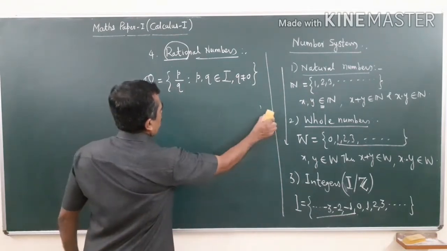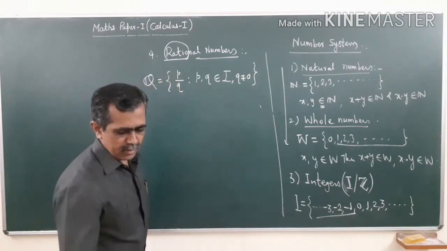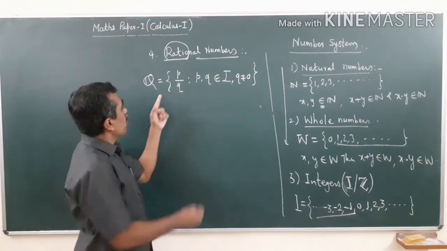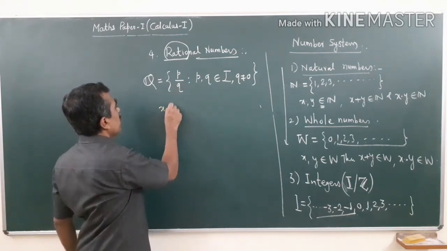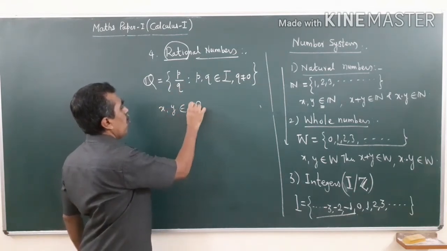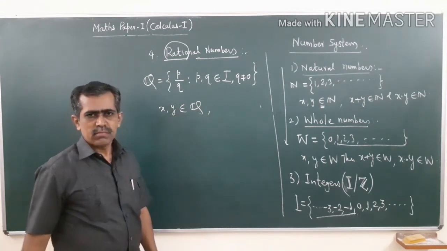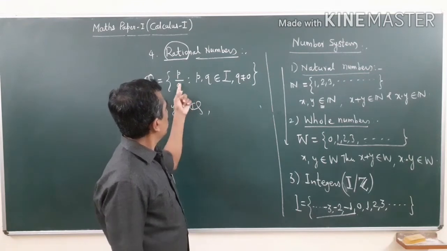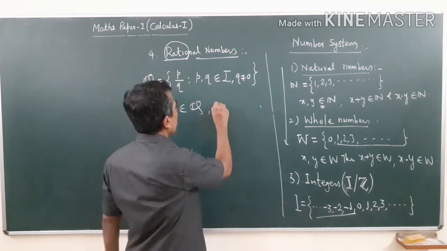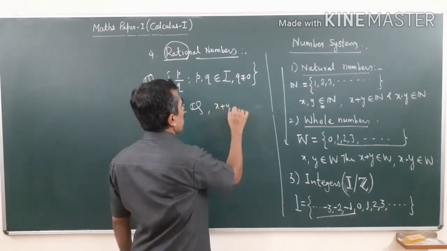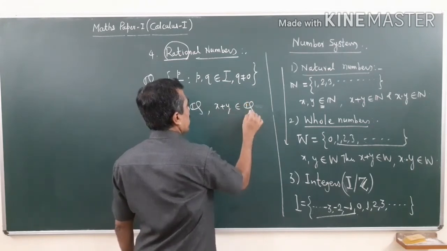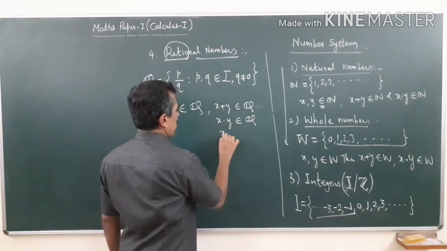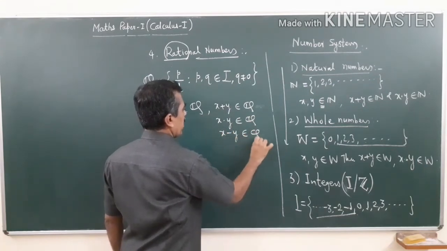Now see here, these are the rational numbers. If you take any two members of this, if x comma y belongs to Q, any two rational numbers, then their addition is a rational number, their multiplication is a rational number, their subtraction is also a rational number.